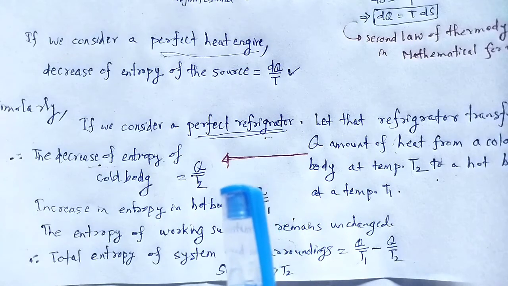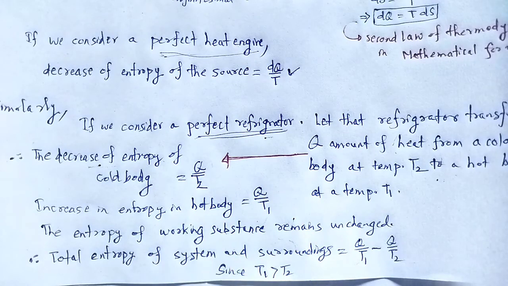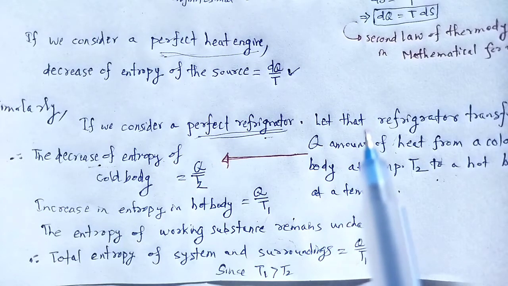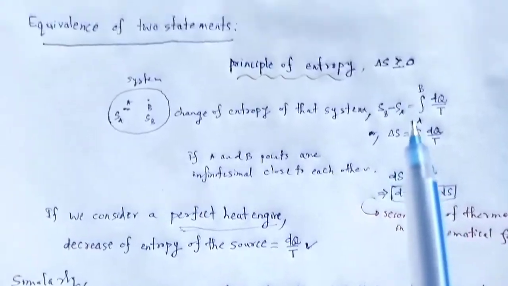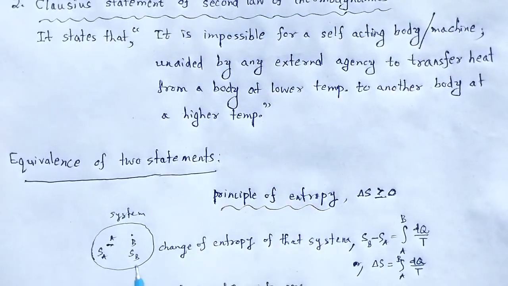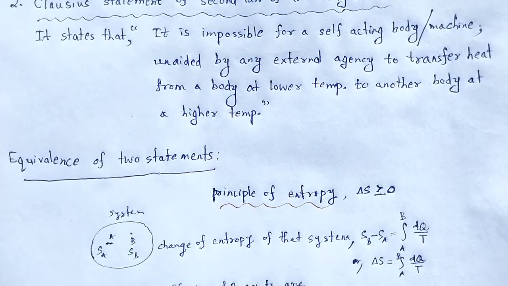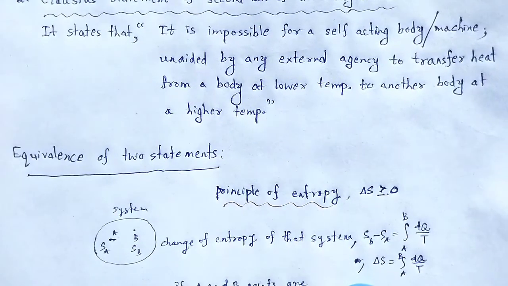The principle of increase of entropy is consistent with both the Kelvin-Planck and Clausius statements of the second law of thermodynamics. Therefore the Kelvin-Planck and Clausius statements are equivalent with each other. On that basis we treat these two statements of the second law of thermodynamics as equivalent.